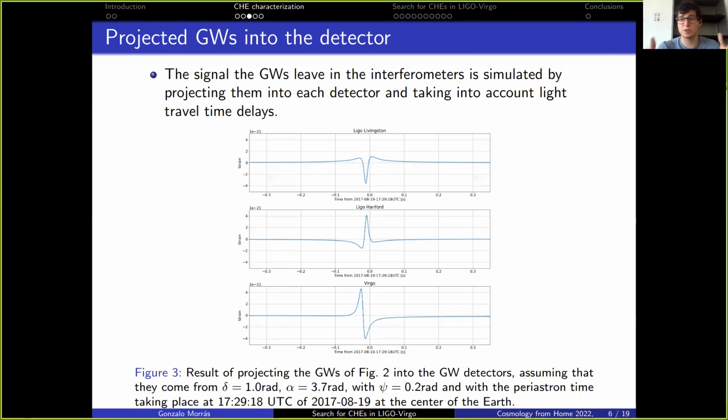Okay, so to actually find the signal that these gravitational waves leave in a laser interferometer, we will have to project them into the detector by using the antenna patterns. And since we want to find them at 3 different detectors at the same time, we have to take into account the light travel time between detectors. That is the time that the gravitational wave takes to go from one interferometer to the other at the speed of light. So here I show you the signal in the 3 interferometers that we're going to be interested in, Livingston, Hanford, and Virgo.